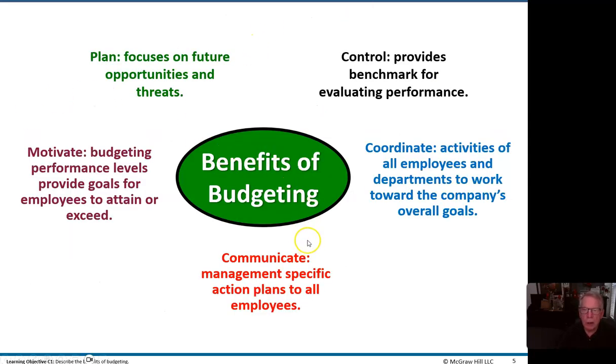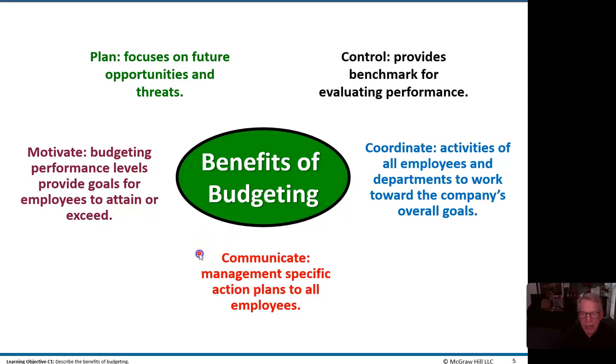Okay. So here in the green oval are our benefits of budgeting. The plan focuses on future opportunities and, for that matter, threats. We motivate employees, done properly. The budgeting performance level provides goals for employees to attain or exceed, and provides direction so all our employees are walking in a direction that achieves those intended goals.